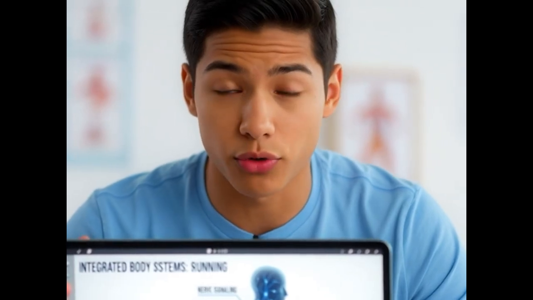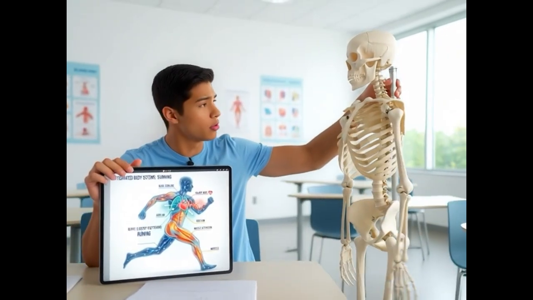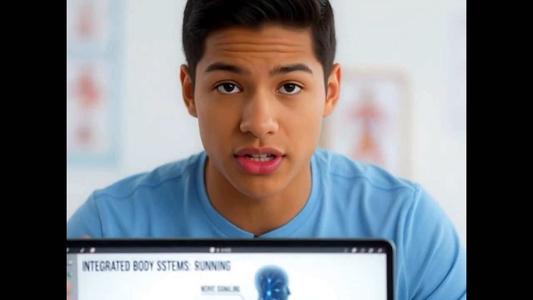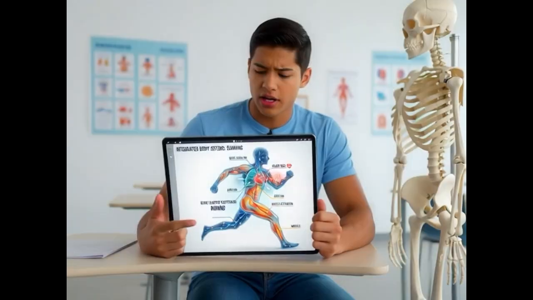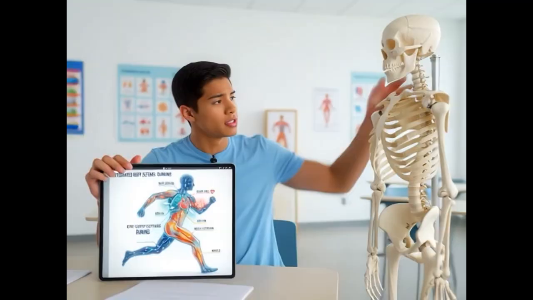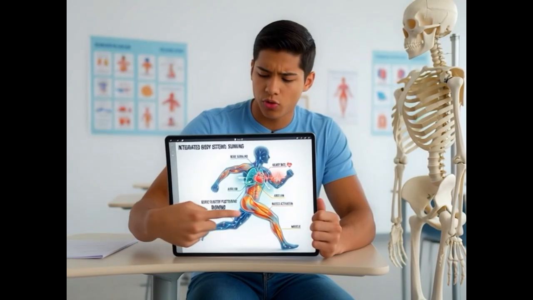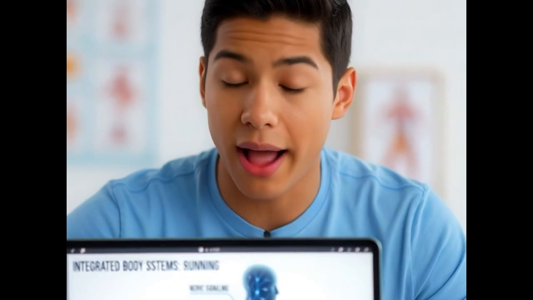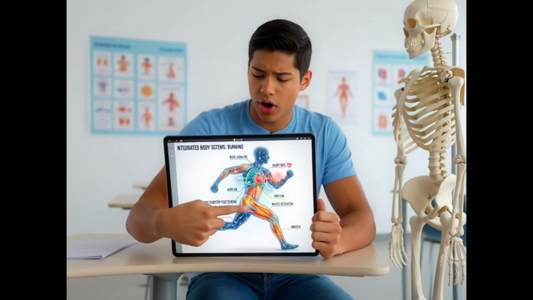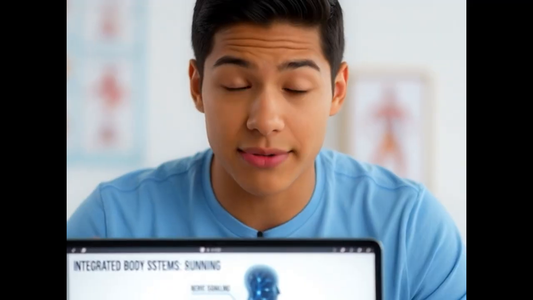Excerpt from Module 7, How to Study A&P. Lesson 7.1, Study Myths. Why smart students still fail A&P. A&P doesn't reward intelligence, it rewards strategy. You don't fail because you're not smart. You fail because you study passively. Wrap up. Success comes from method, not memorization.